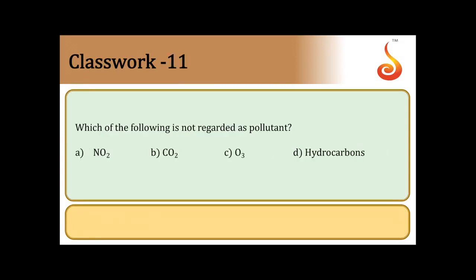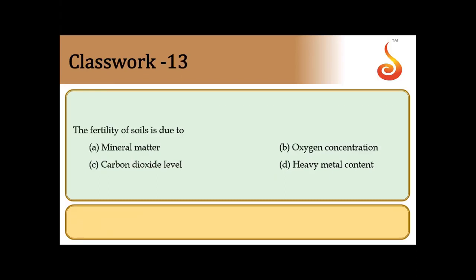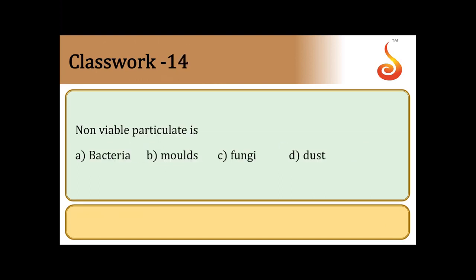Then which of the following is not considered a pollutant already existing in nature? Carbon dioxide is not a pollutant, so option is B. Lead is an air pollutant. Then fertility of the soil is mainly because of the presence of minerals. So option is A.